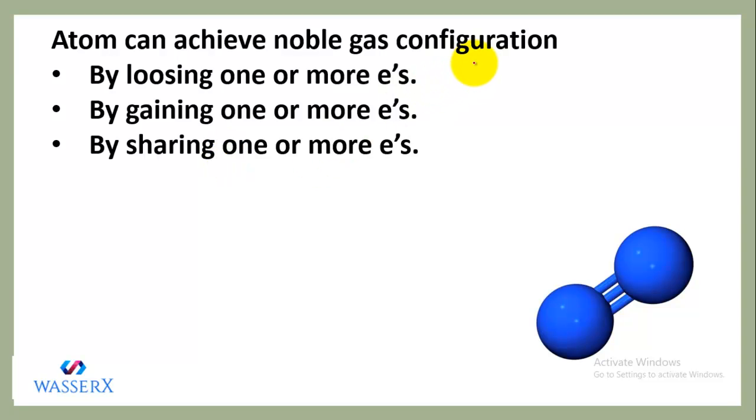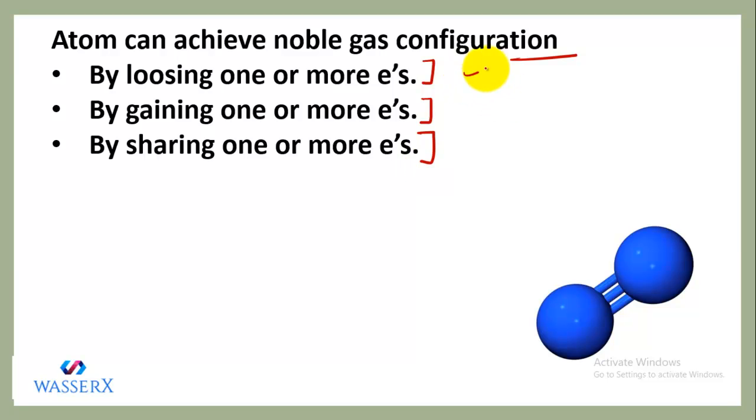Now the question comes, how can atoms achieve noble gas configuration? As I told you, they are combining because they need to attain a stable noble gas configuration. But the question is how they can attain it. As we have discussed in the previous example, they can attain this noble gas configuration either by losing electrons, gaining electrons, or sharing electrons.